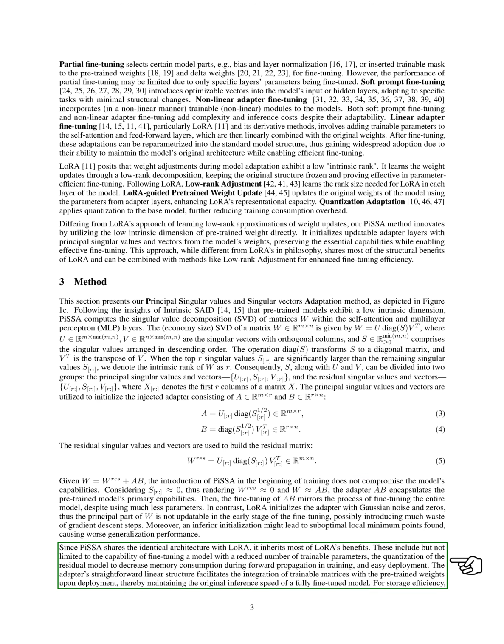PiSSA shares many advantages with LoRA, such as the ability to fine-tune a model with fewer parameters, reduced memory consumption during training, and easy deployment. For storage efficiency, we can choose to store the low-rank matrices A and B instead of the dense parameter matrix delta W. By utilizing PiSSA for fine-tuning, we can quickly adapt a pre-trained model to different downstream applications by assigning different sets of A, B.